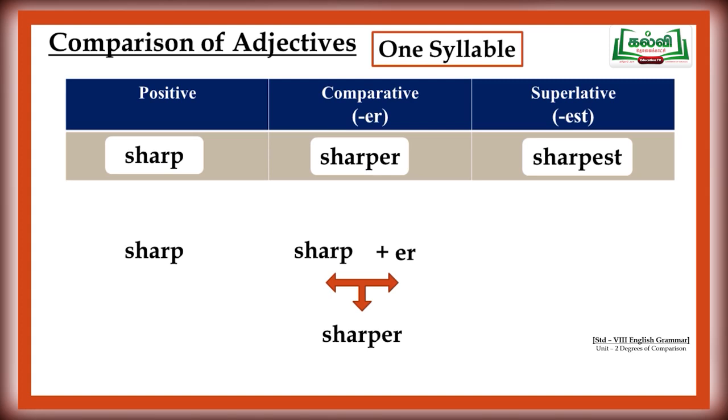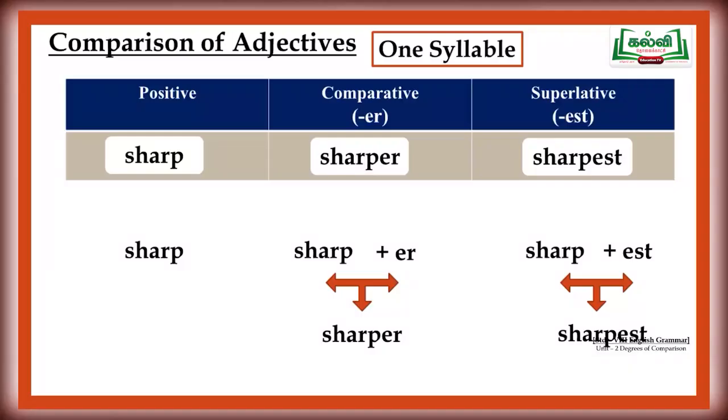What do we get? Exactly, your answer is right: sharper. Then, for the superlative degree, we have to add EST. So, sharp plus EST gives sharpest. The positive form is sharp, comparative sharper and superlative sharpest.